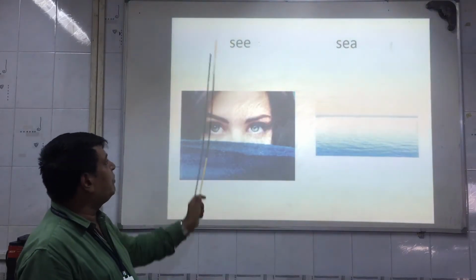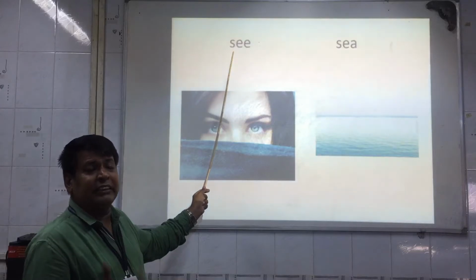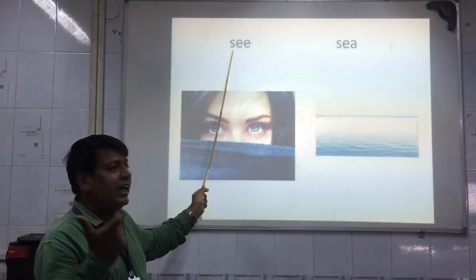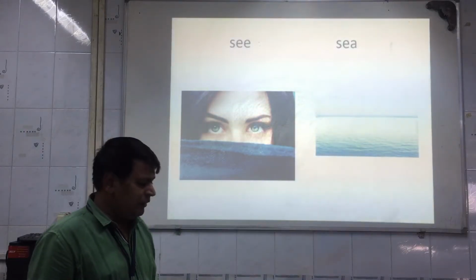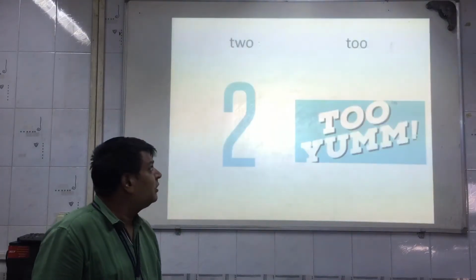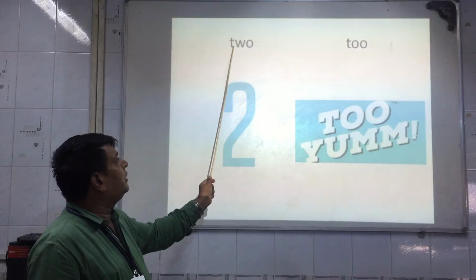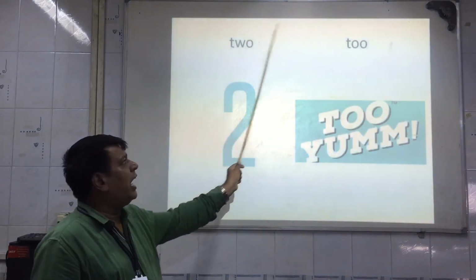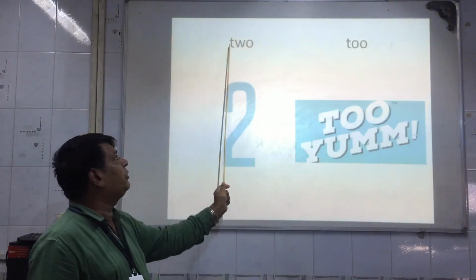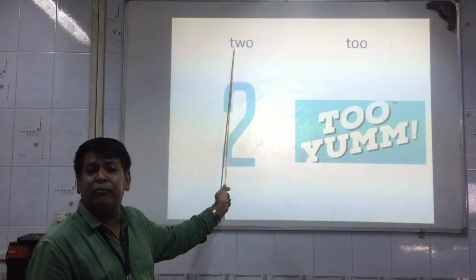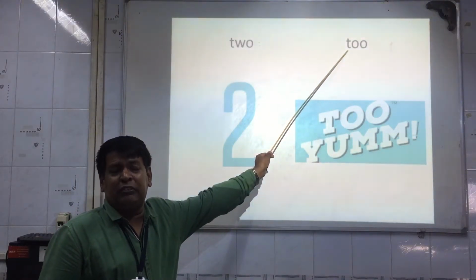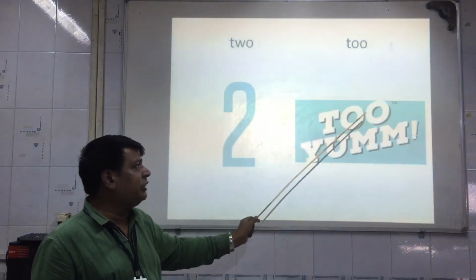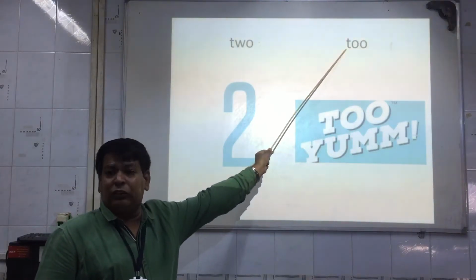So just see one more example. See, that is the vision, sight, which we can see with our eyes, and this is the sea. Sea means ocean. Two, TWO and TOO. Now TWO specifies the mathematical number 2, and TOO means more, means which gives us more. Yeah, it's too yummy. That is too.